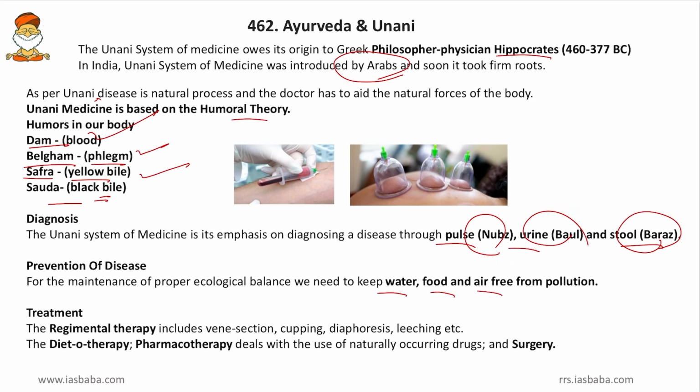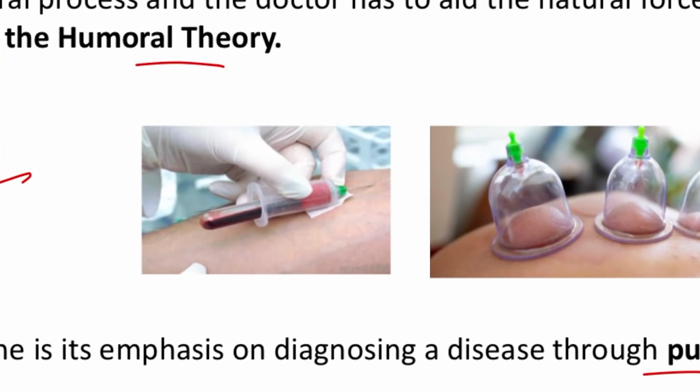Then the treatment in Unani is regimental therapy. Friends, regimental therapy means treating a local area. So if you have an injury on the hand, it will be treated specifically. If you have an injury on the brain, it will be treated specifically. Such a type of localized treatment is called regimental therapy, and that includes venesection. Friends, venesection means drawing blood from that part of the body and treating. So here in the figure we can see the venesection.